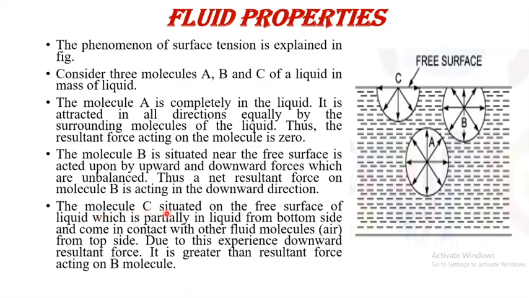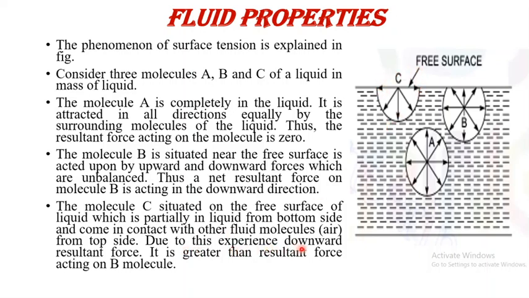Then the third molecule C is situated on the free surface of the liquid, which is partially in liquid from the bottom side and comes in contact with other fluid molecules or air from the top side. Means half of the molecule is in contact with liquid and half is in contact with air.